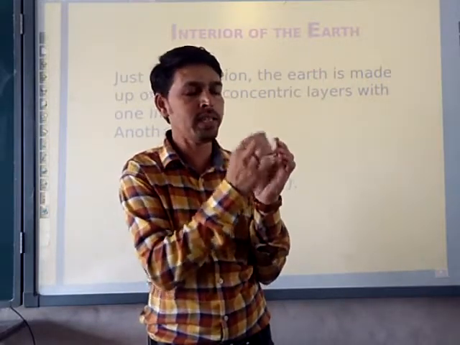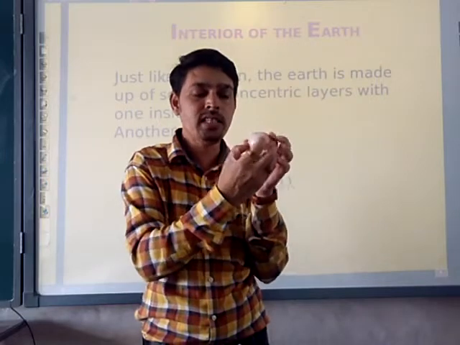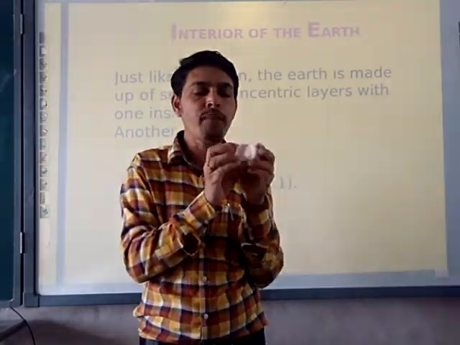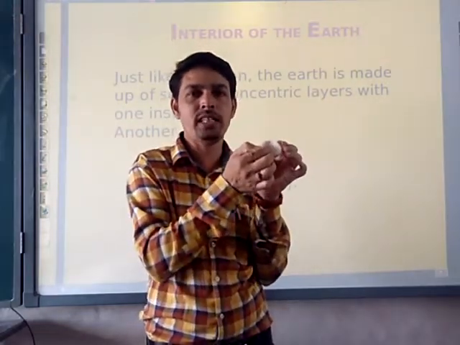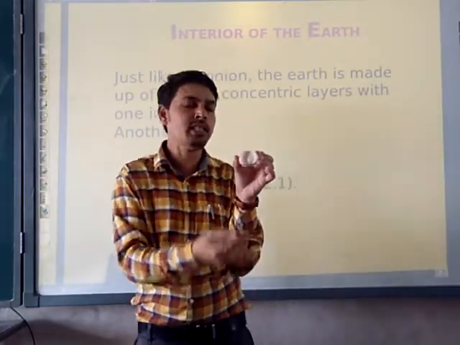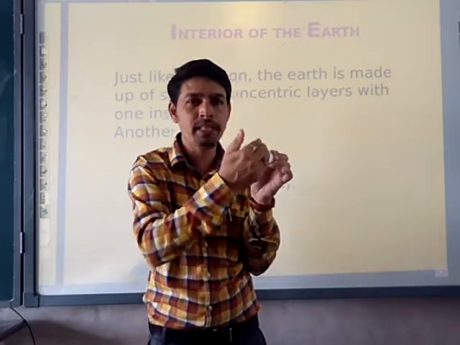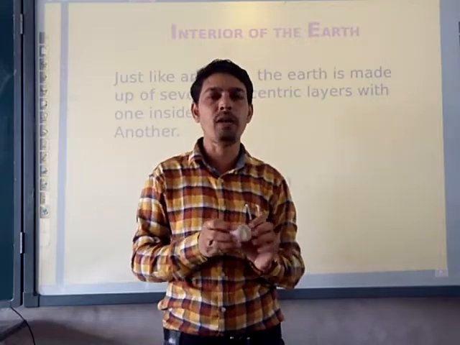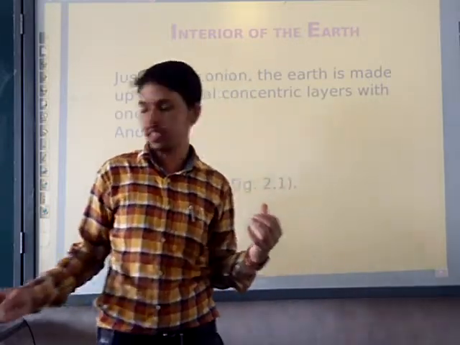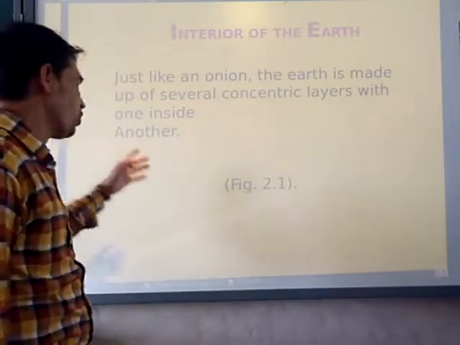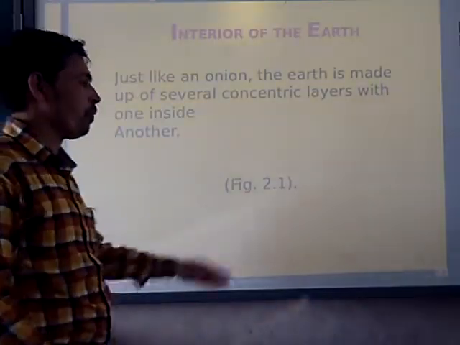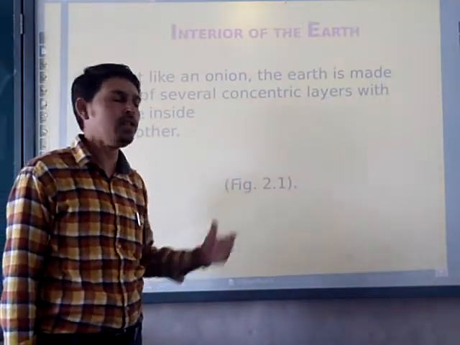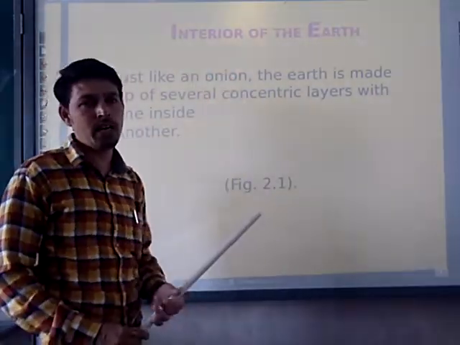As the onion has layer by layer structure, this is the example. Earth is like this. We are residing on the top, and inside is the layer by layer structure. In the upcoming slides, we are going to understand crust, mantle and core in a detailed manner. Moving further to talk about what is inside the earth, let's go to figure 2.1. In figure 2.1, we are going to see the interior of the earth.